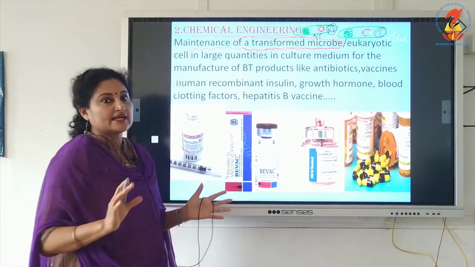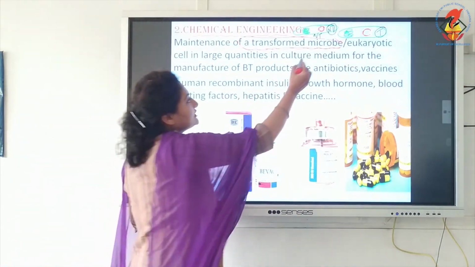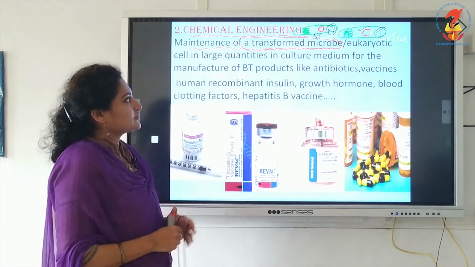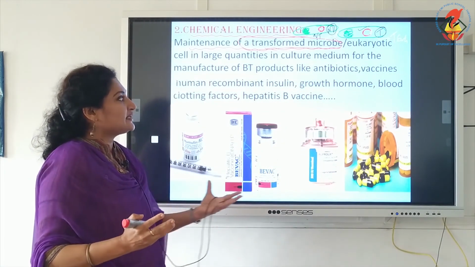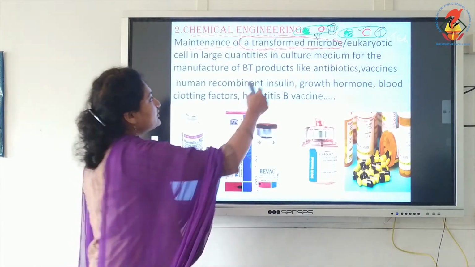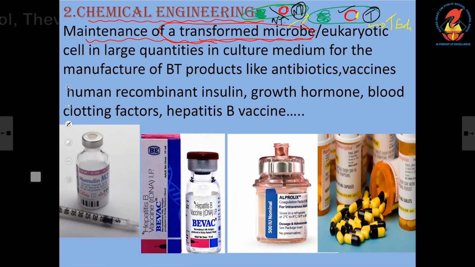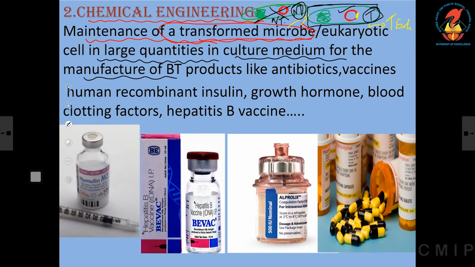In the non-transformant, the plasmid is intact, no manipulation, whereas in the transformant, the plasmid is inserted with the gene of interest. So first you must identify transformant and non-transformant. So here we have the two pictures, non-transformant and transformant. Now, here maintenance of what? Are we maintaining this? No, we are not, we are maintaining this structure. That is the transformant, E. coli with the rDNA. We are maintaining it in large quantities in culture medium